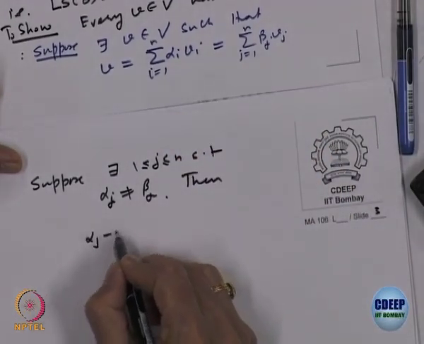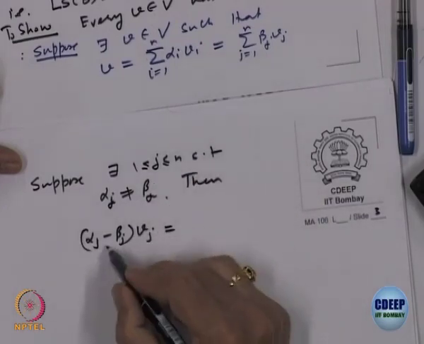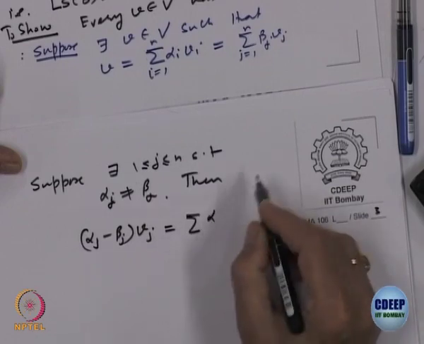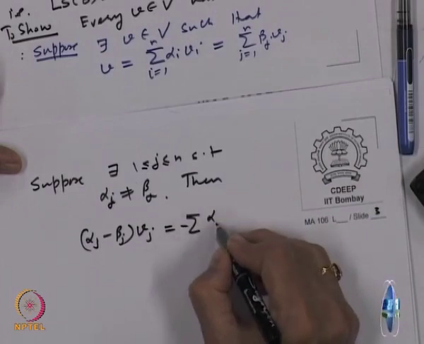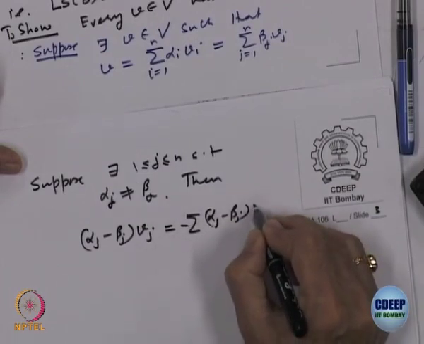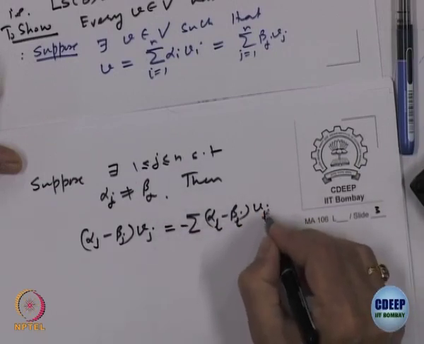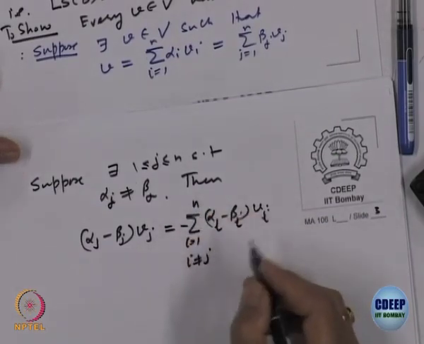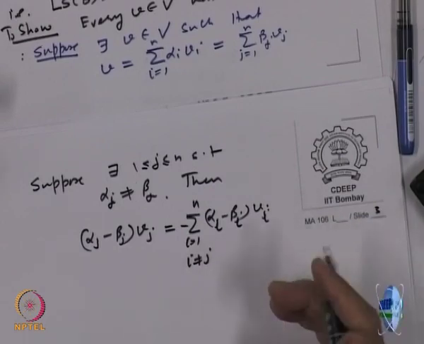alpha j minus beta j times v j, take out that term where these two are not equal. I can write it as sigma of alpha i minus beta i times v i, for i equal to 1 to n, but i not equal to j. On one term I have taken on the left side, everything else on the right hand side.